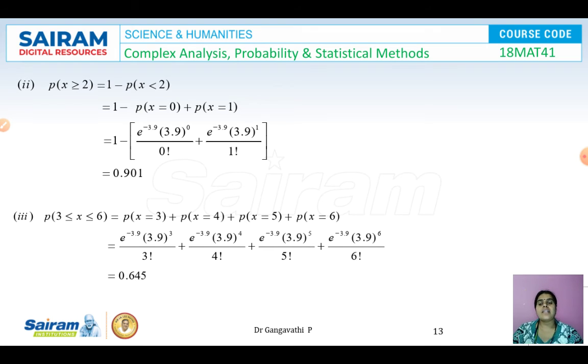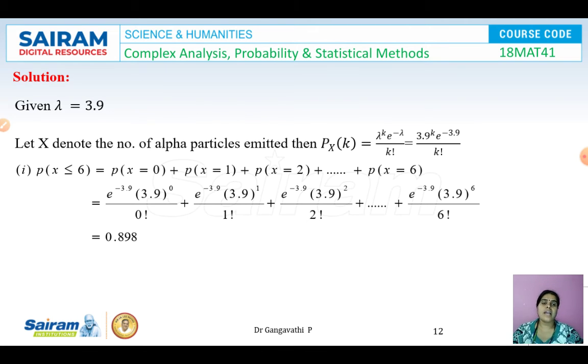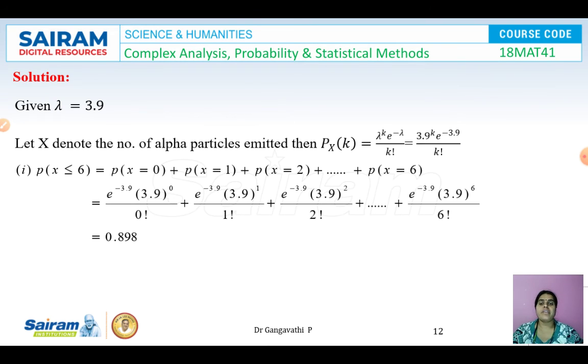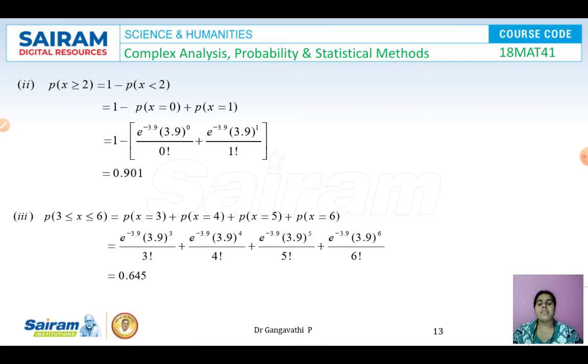And the third question is asked between 3 to 5. So the k value is varying between 3 to 5. That is, the x value is varying between 3 to 6. So we have P of x is equal to 3, P of x is equal to 4, P of x is equal to 5, and P of x is equal to 6. So from the same probability function, with k is equal to 3, k is equal to 4, k is equal to 5, and k is equal to 6.